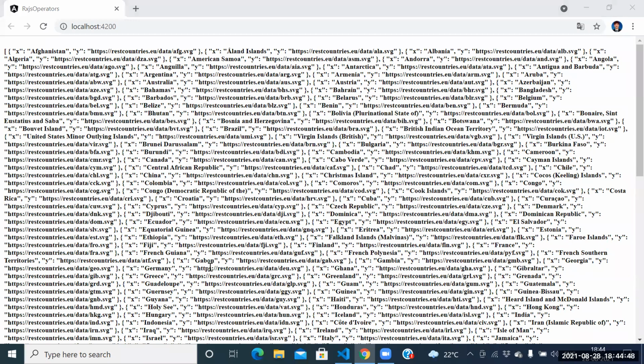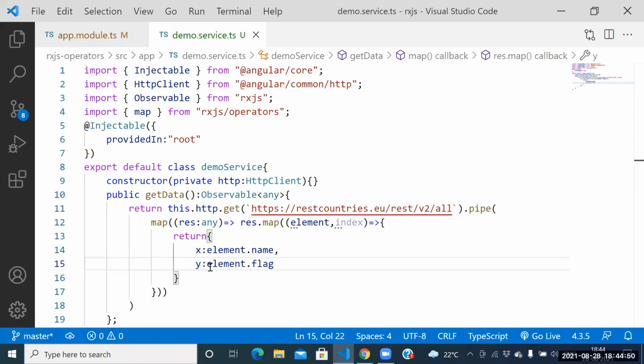One more person, guys. What is the other question? Do we need to manually import that map operator or directly? No, it will come directly. Bharat, it will come directly. But in my laptop it is not coming here.